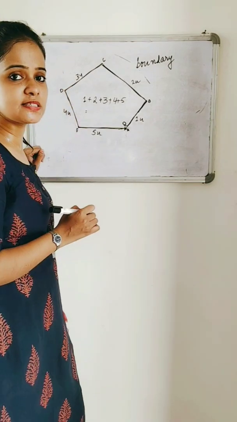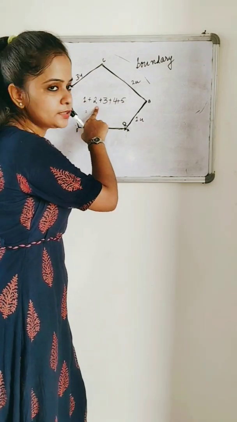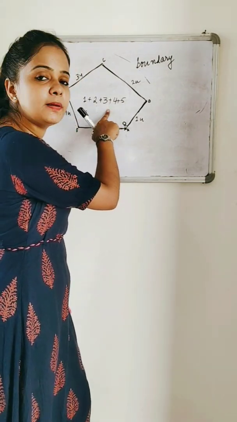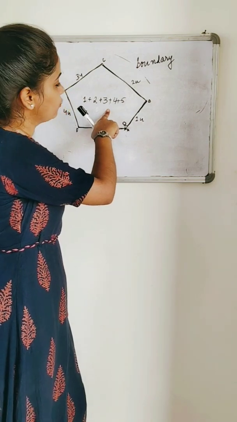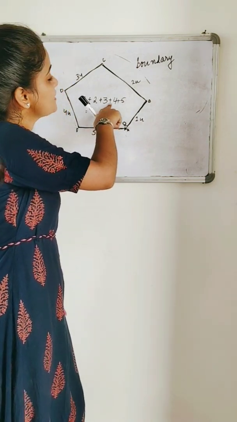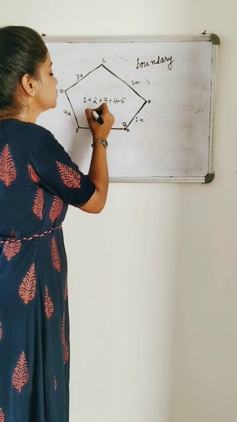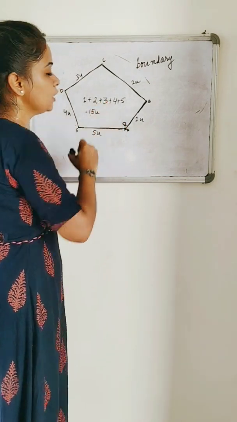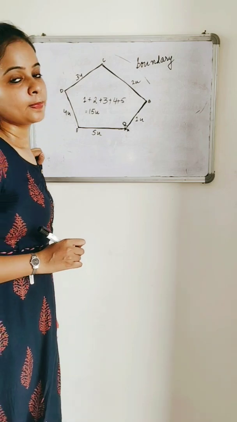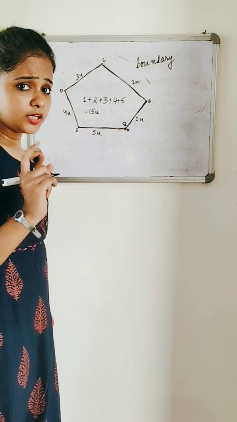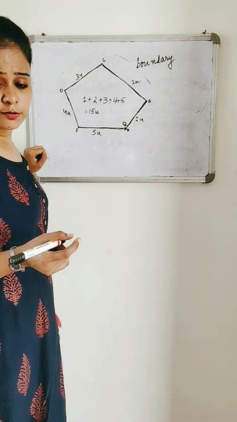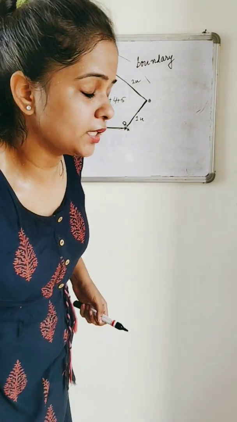Total how much distance did he cover? 2 plus 1, 3. 3 plus 3, 6. 6 plus 4, 10. And 10 and 5, 15. So the answer is 15 units. Right? Understood or not? I am going to explain with another example.